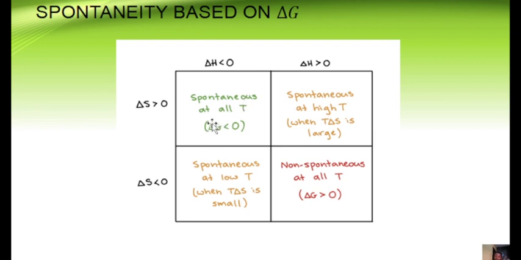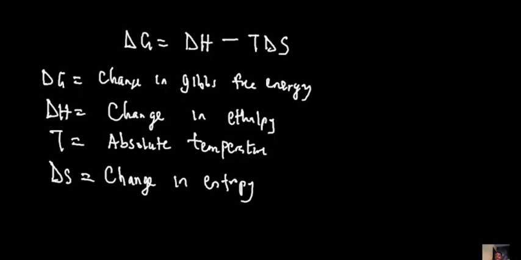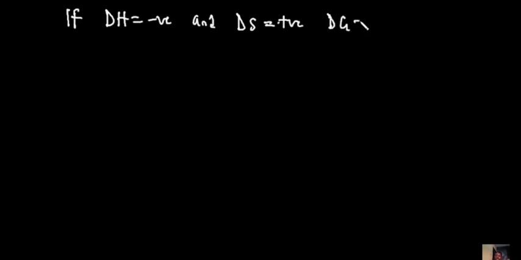The reason is because dG would always be less than 0. So let's prove that. Going to our screen, on our board, if you have dH as negative and dS as positive, dG will always be negative.